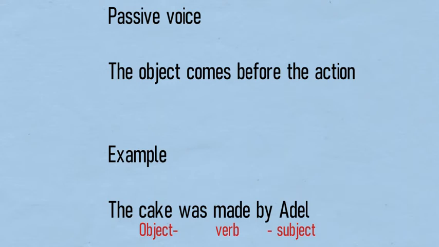So we would prefer to say the room was cleaned because it's not important or we don't know who the subject is. And also, when the object is the most important part of the sentence, we also use passive voice. And we can also use the passive voice when we want to change the focus of the sentence.